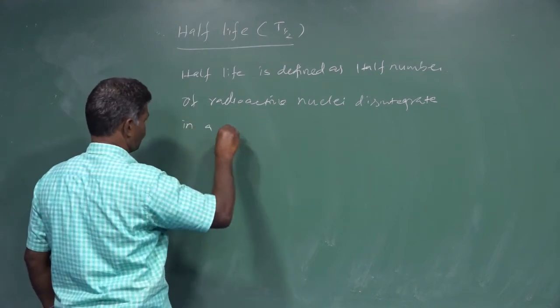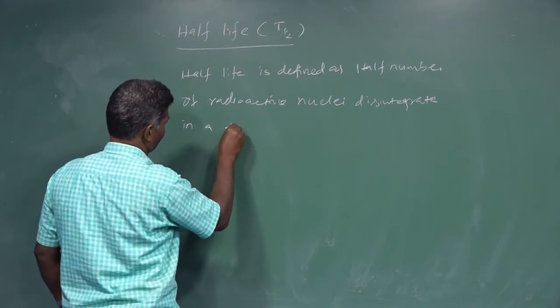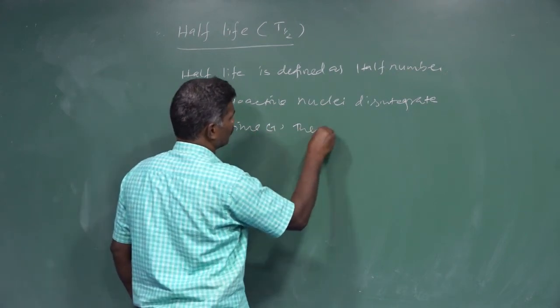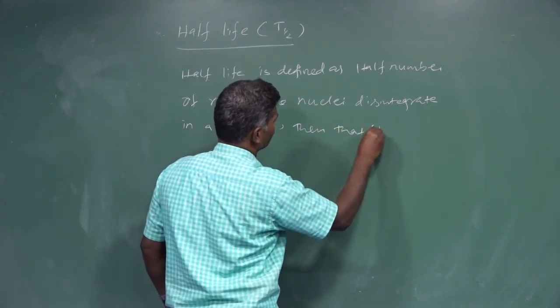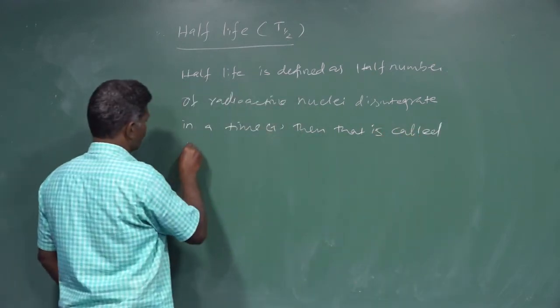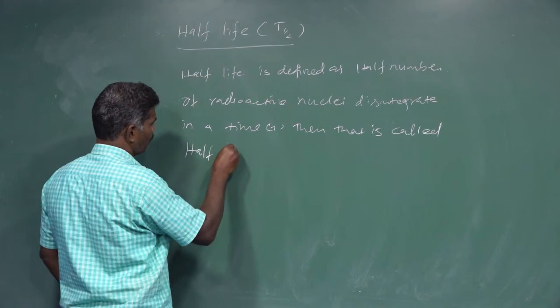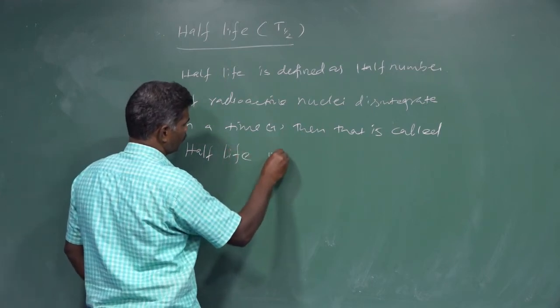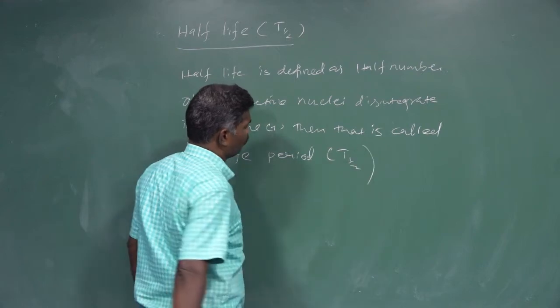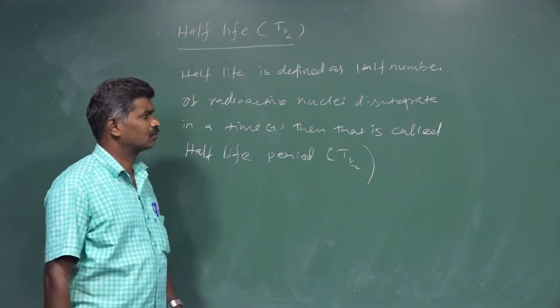That is called the half-life period, named as T half.